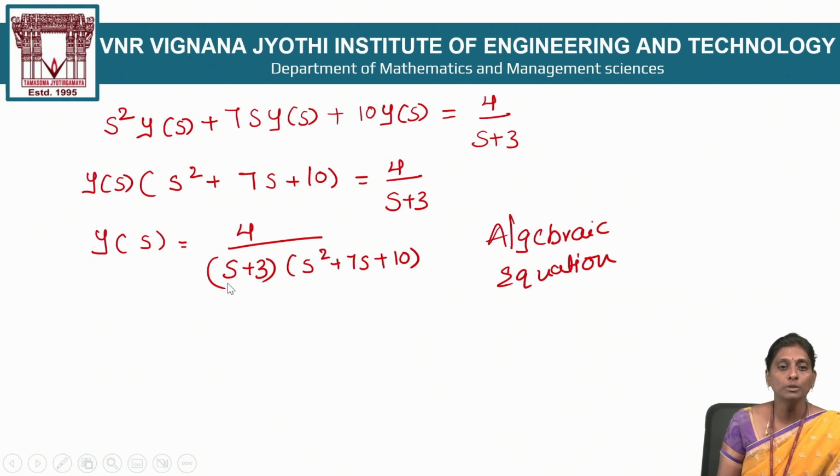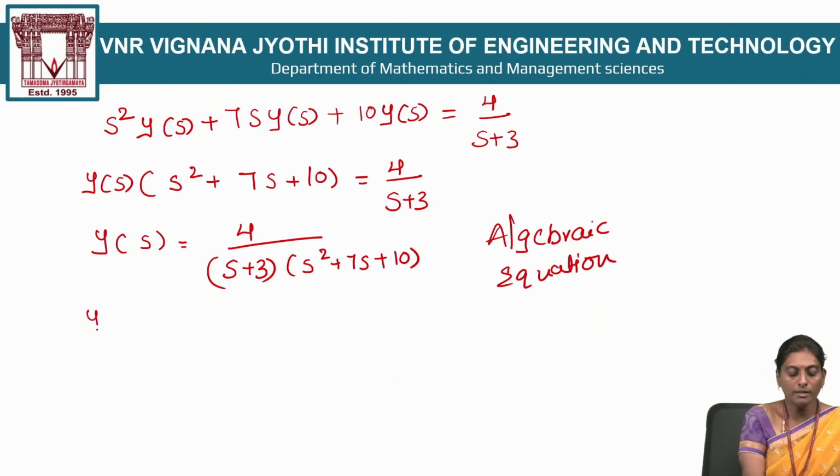Now step number 2. What is step number 2? On the right side part of this function, we announce the inverse Laplace transform formula. You go for the inverse, but this function's inverse is unknown. So first solve this algebraic equation. How to solve it? Change this function into known Laplace transform forms. For that, I first calculate the factors of this one, and after that I apply the partial fraction technique.